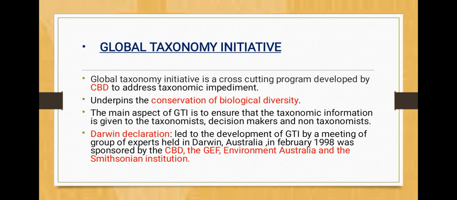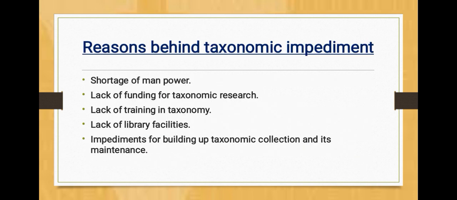The Darwin Declaration led to the development of GTI by a meeting of a group of experts held in Darwin, Australia in February 1998, sponsored by the CBD, the GEF, Environment Australia and the Smithsonian Institution.